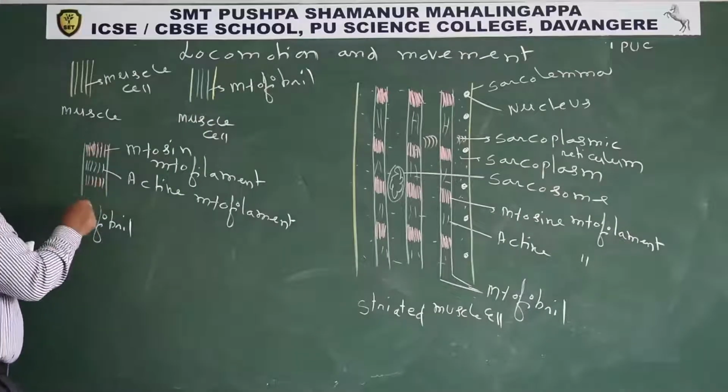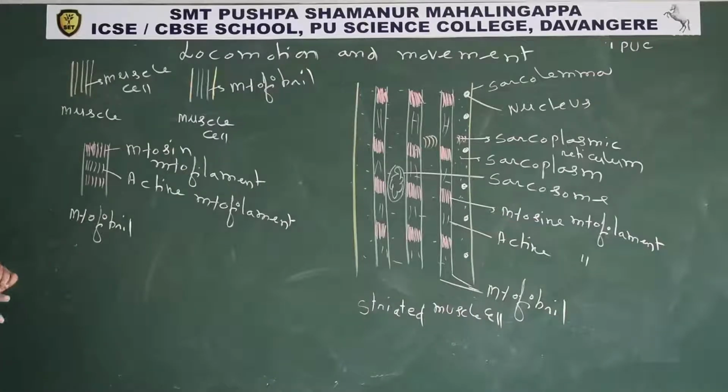Each myofibril contains two types of myofilaments, myosin and actin. They are present alternately in striated myofibril and cardiac myofibril.